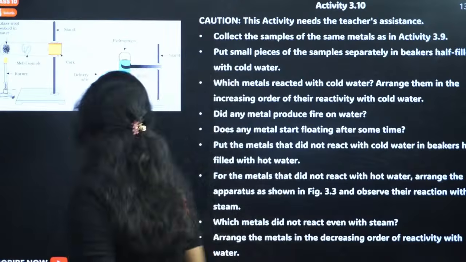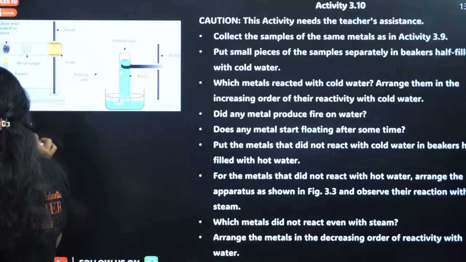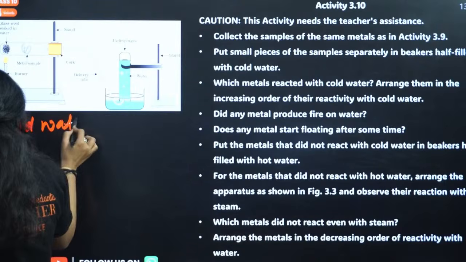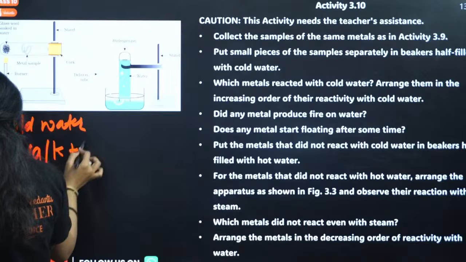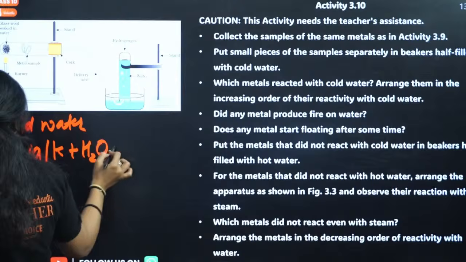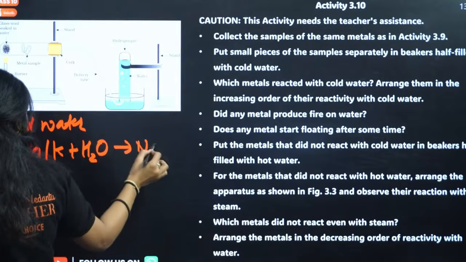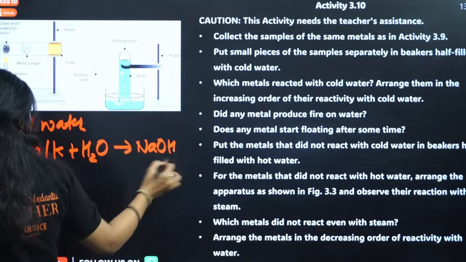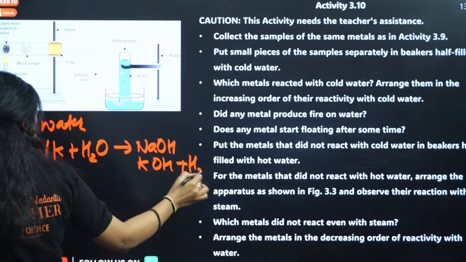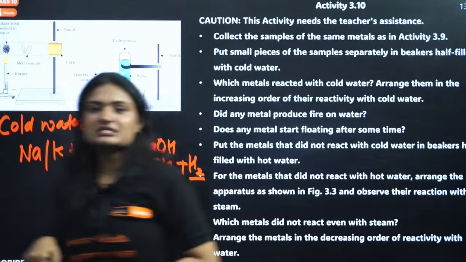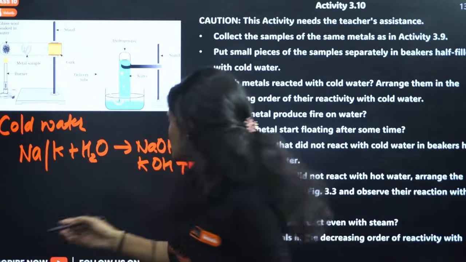Let me make a table actually. For example, sodium or potassium both react with cold water. Now what happens when they react with water? They form sodium hydroxide or potassium hydroxide, plus hydrogen gas is evolved, plus lots of heat is also released.